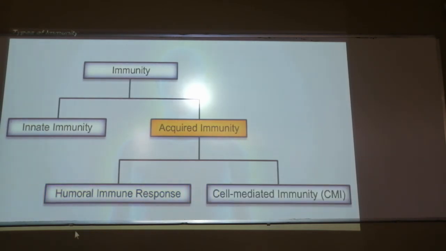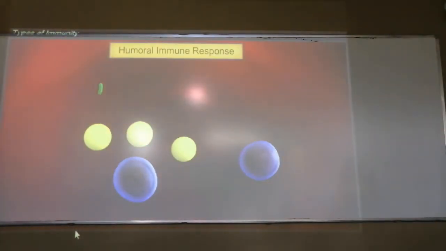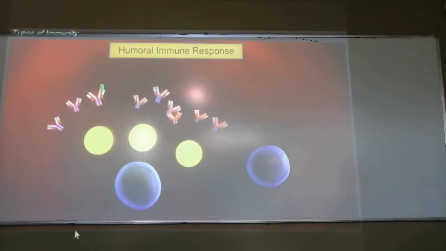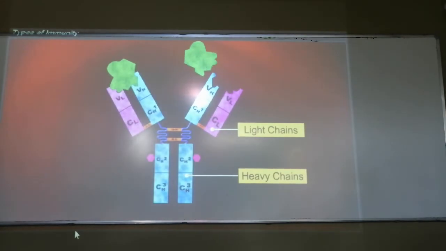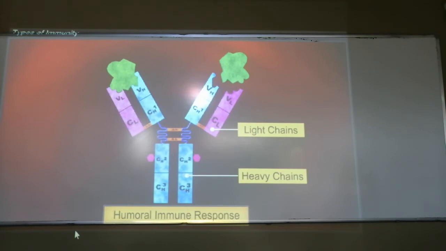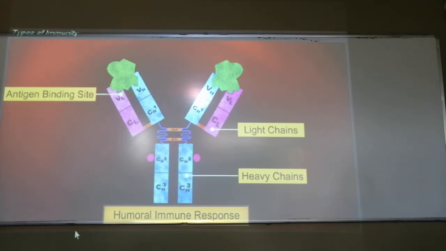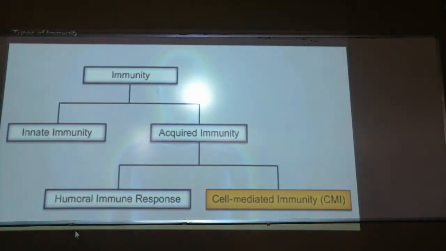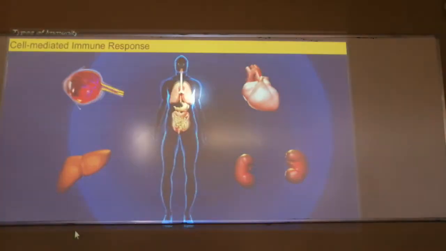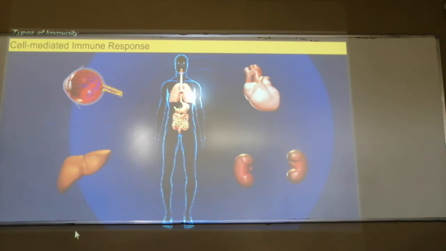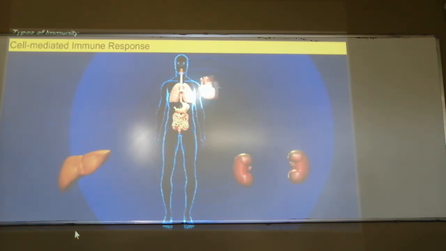So, later in the lecture, we'll discuss what the humoral response is. In the humoral immune response, B lymphocytes produce plasma cells and antibodies. Now, you can see the light chain and heavy chain and how they act in the humoral immune response. Once an antigen, the green-colored antigen, which is any pathogen, binds to the antibodies, they produce an antigen-antibody reaction.